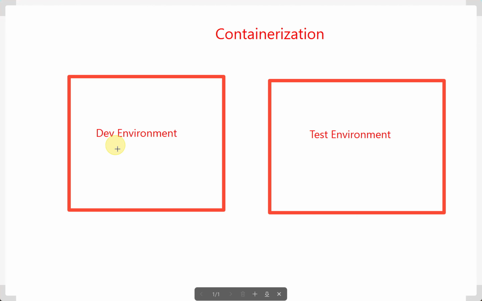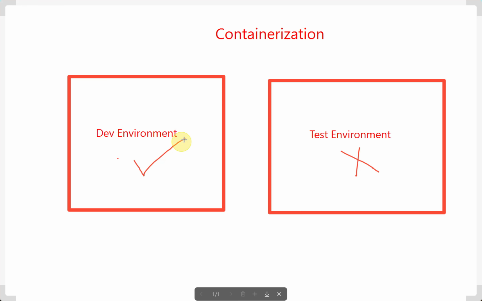once the developer develops this application, he deploys it on the dev environment and tests everything here, and if everything works, then he transfers that code to testers and the tester tests the same code in their environment. But the same code might not work in this particular environment because of some dependencies or OS packages or anything. Now the developer says it is working on my environment and the tester says it is not working on my environment. Now whose fault is it, developers or testers? So the fault is with the environment setup, right?